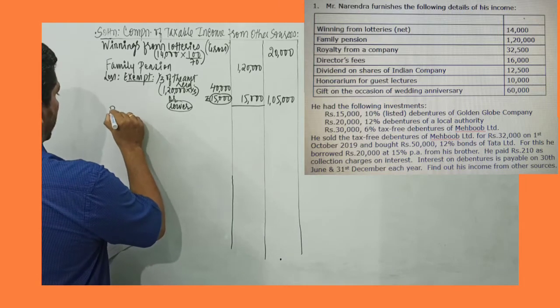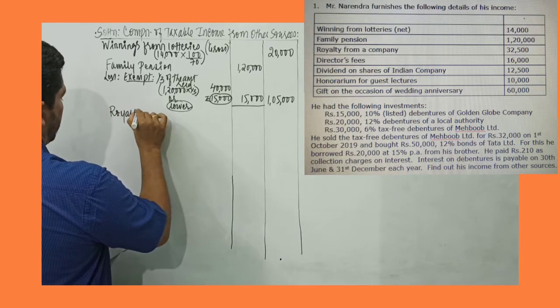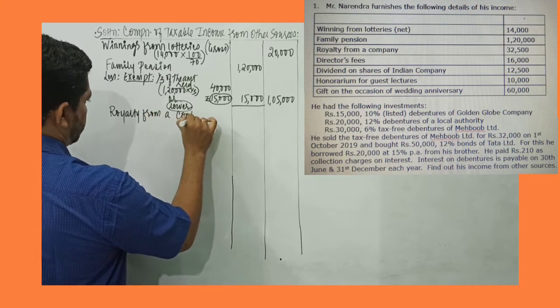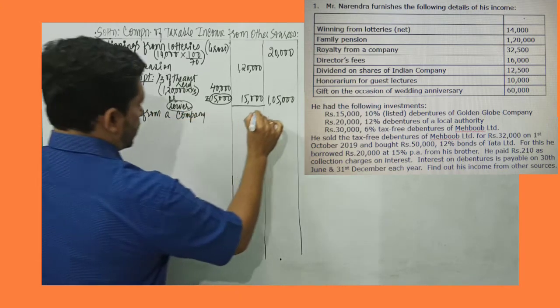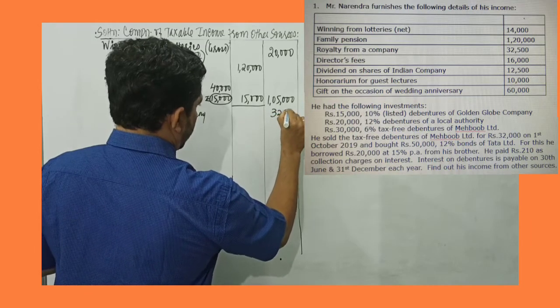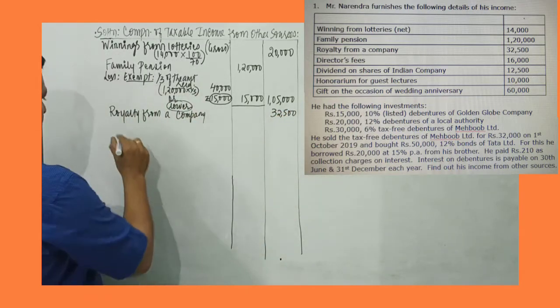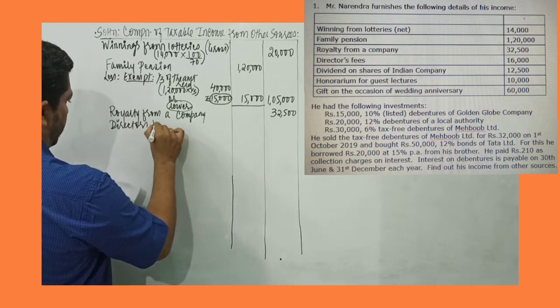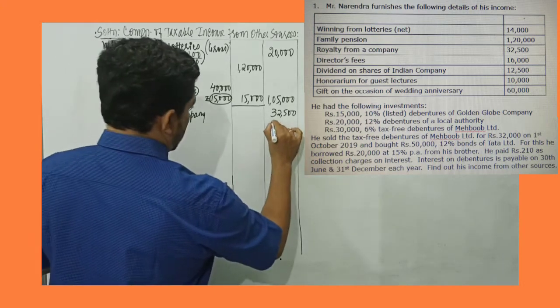Next we have royalty from a company. Royalty from a company is fully taxable. So the amount is 32,500. Next we have director's fees. Director's fees is fully taxable. So director's fees is 16,000.